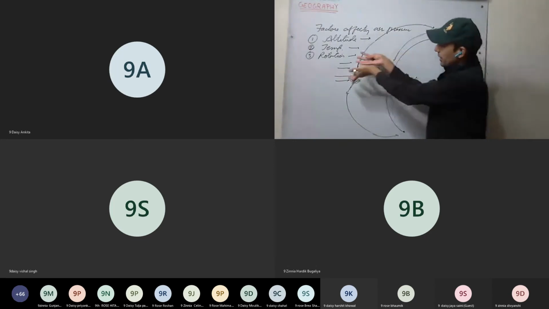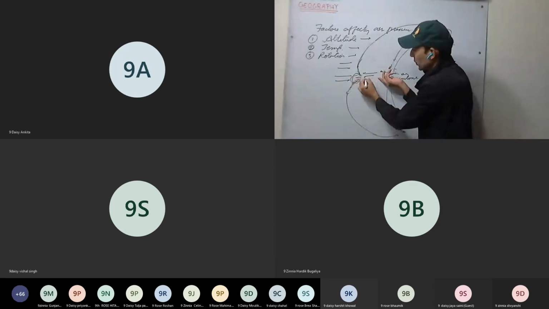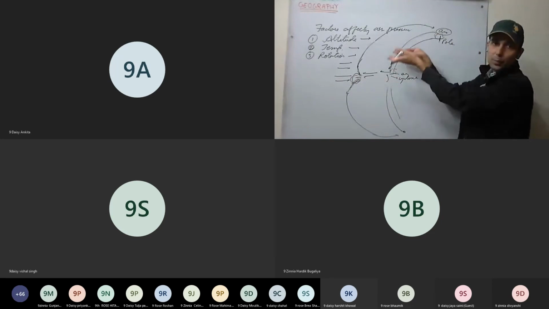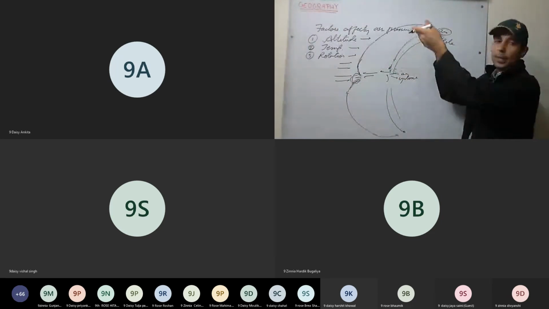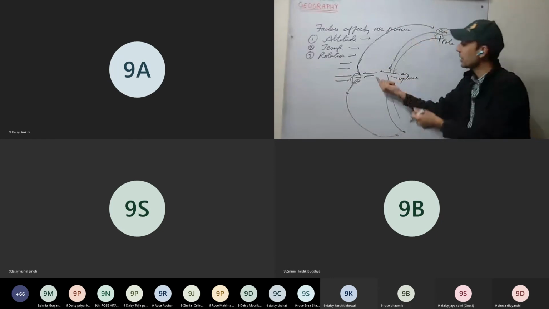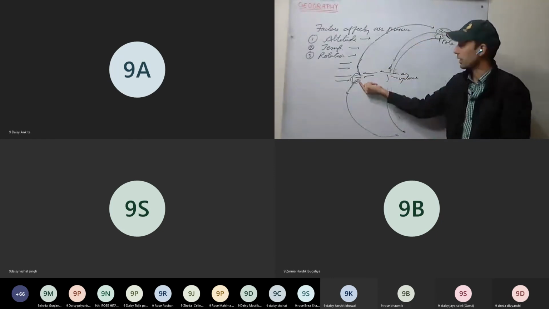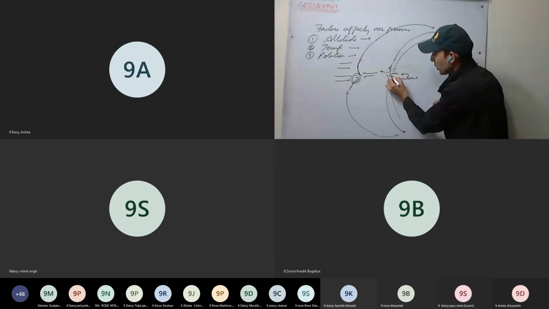It gets heated, it rises, and it moves up in the atmosphere. Now, as it moves up in the atmosphere, it expands. Since pressure decreases, air expands and is cooled down. As the expansion of the air happens, it gets cooled down here. And see here, here it is low pressure.